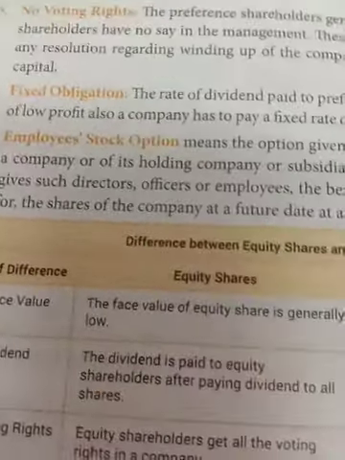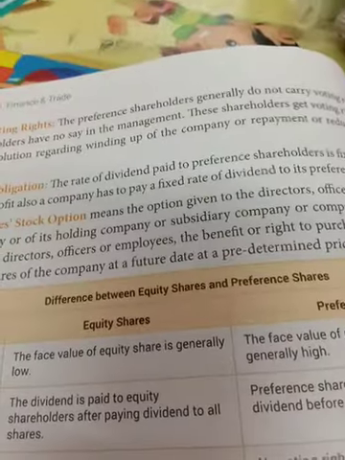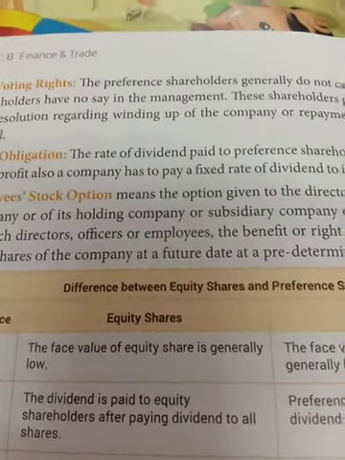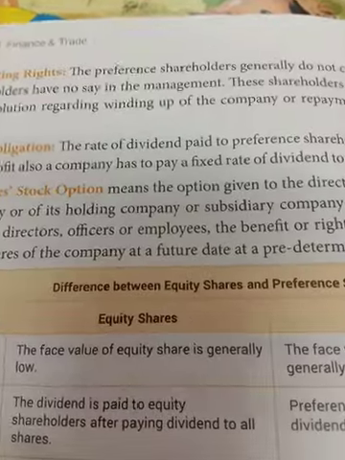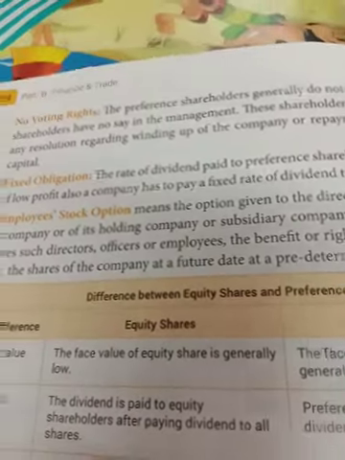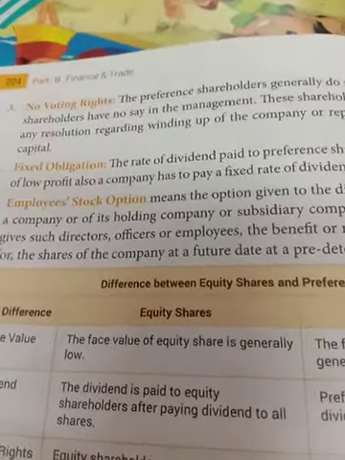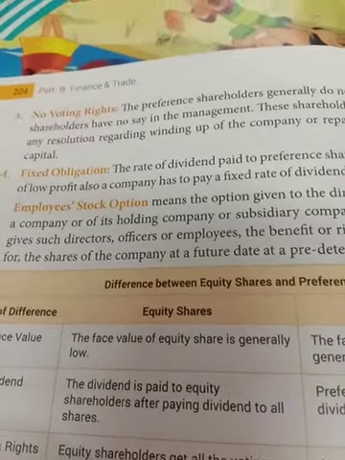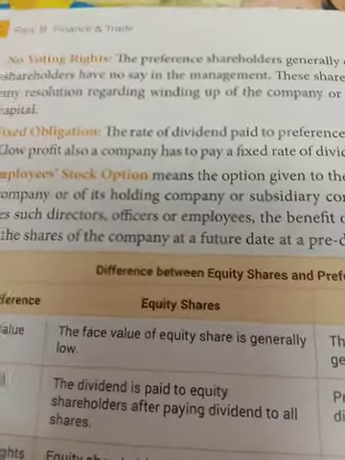Now, fixed obligation. The rate of dividend paid to preference shareholders is definitely fixed. Even during the time of low profit, the company has to pay the fixed rate of dividend, but not in the case of loss. In the case of low profit also, the company cannot take another decision and has to distribute the dividend to the preference shareholders.